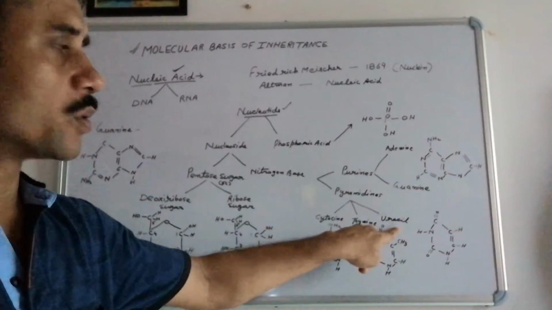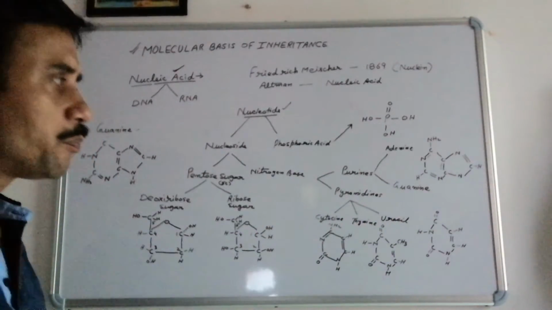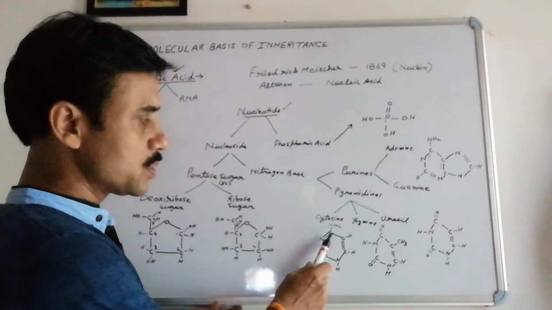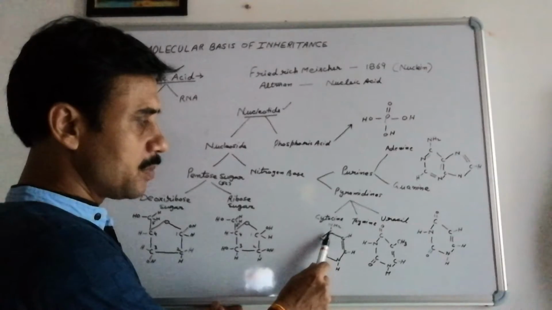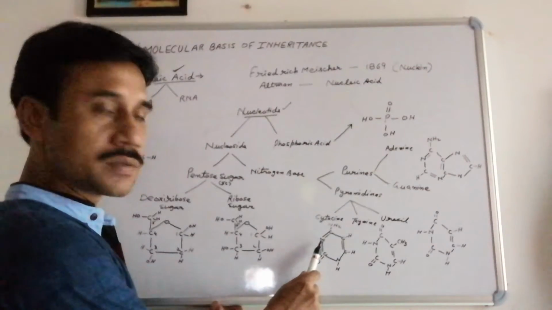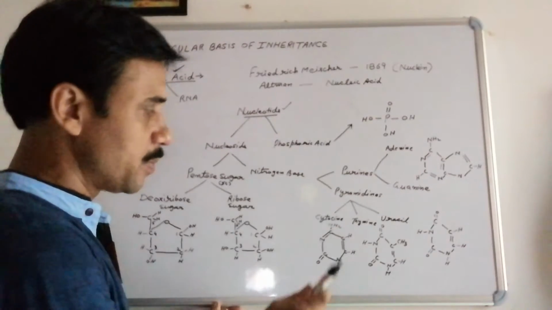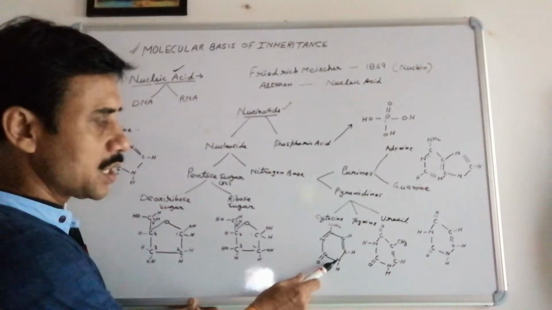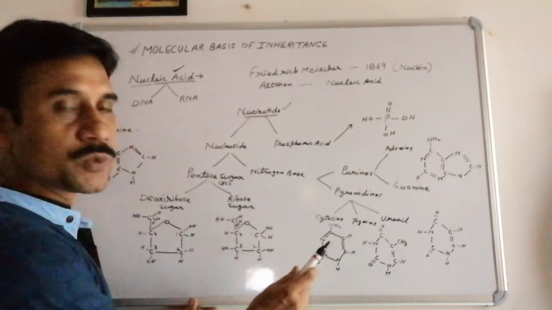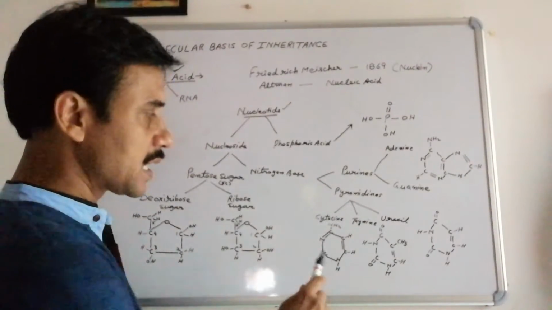Cytosine, thymine and uracil. These are the three pyrimidines present. Now if we see the structure of cytosine, this is the carbon number 1. Then it is connected by a double bond with the nitrogen. In case of a pyrimidine ring, remember, always two nitrogens are there. One is at the second position and the second is at the fourth position. So two nitrogens are connected with this ring.